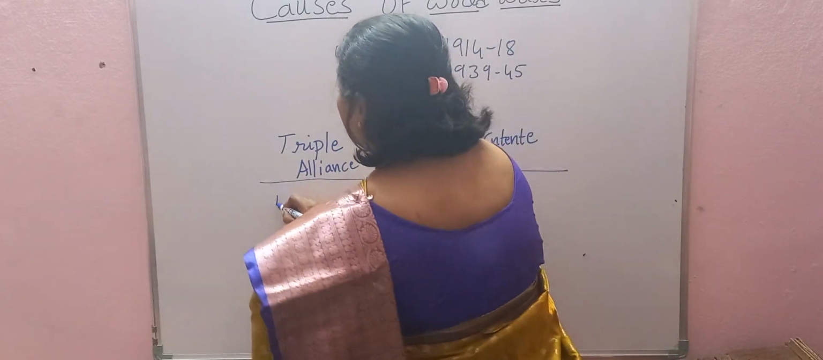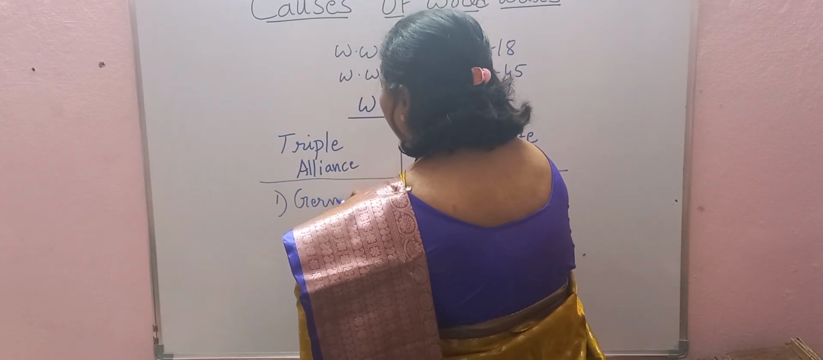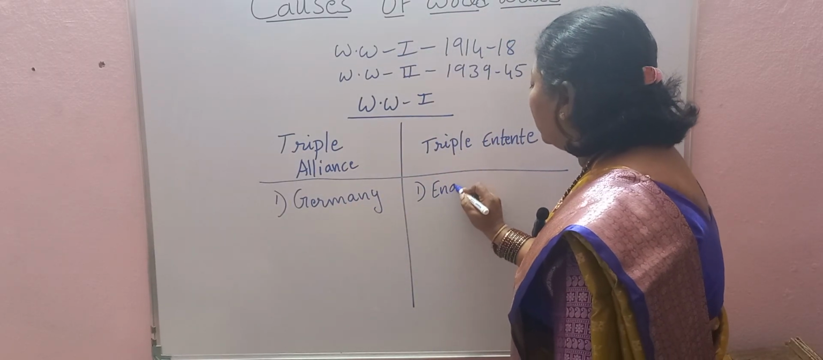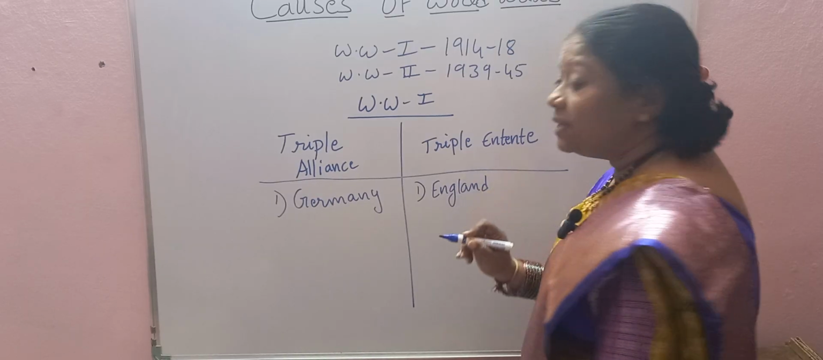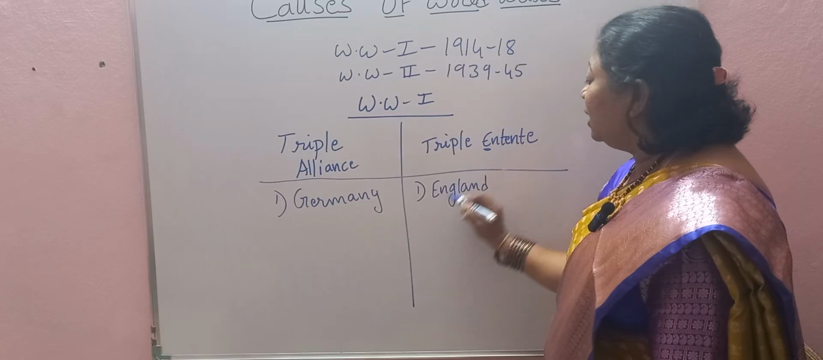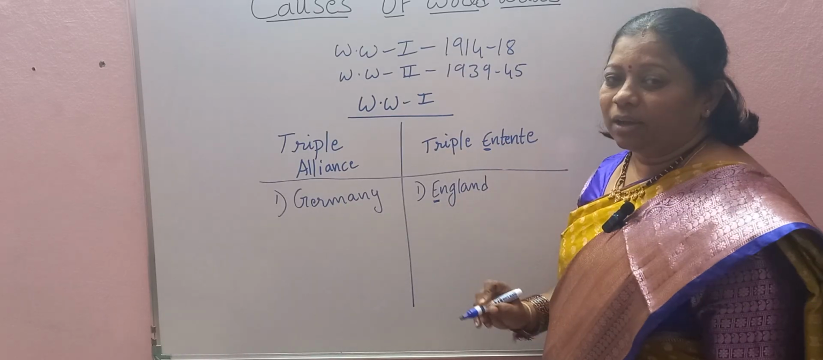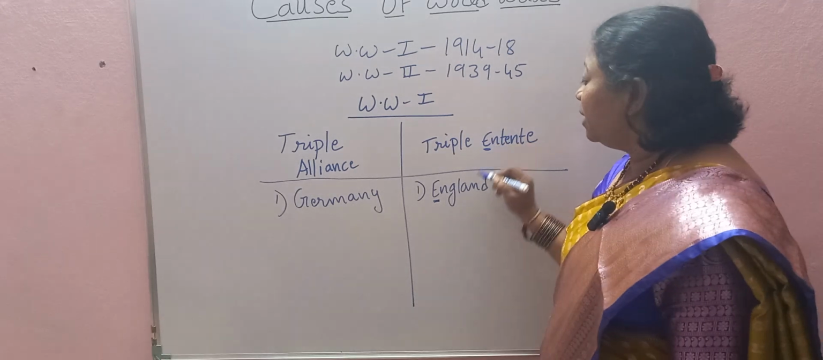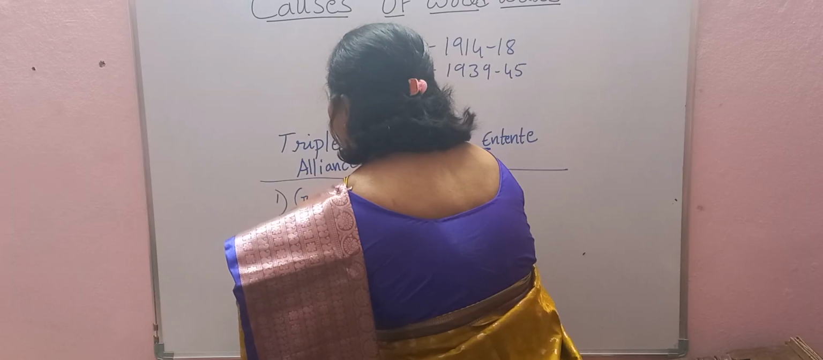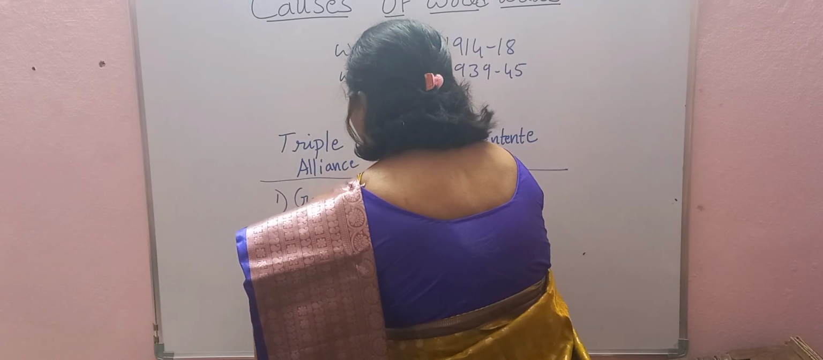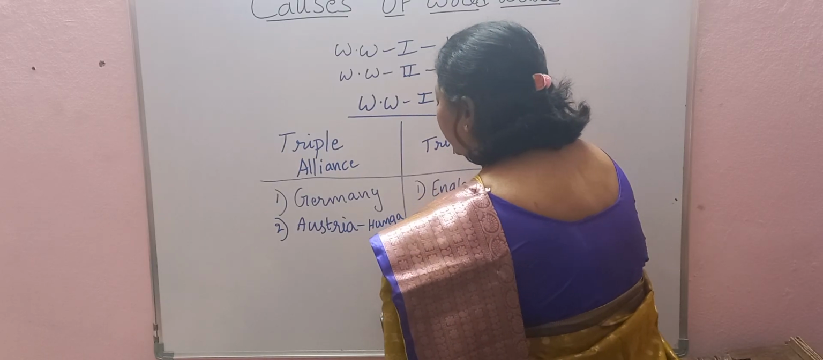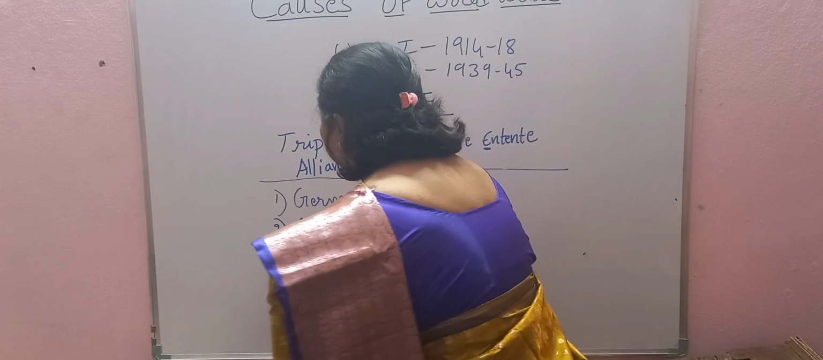This Triple Alliance was headed by Germany, and Triple Entente was headed by England. One easy way to remember: in Triple Entente we have E, and it is headed by England. So in this way you can remember that Triple Entente was led by England. Next, on the side of Germany we have Austria-Hungary, which was a kingdom. And the third one was Turkey.